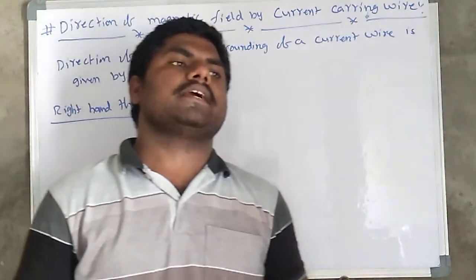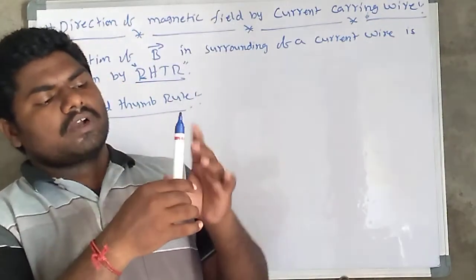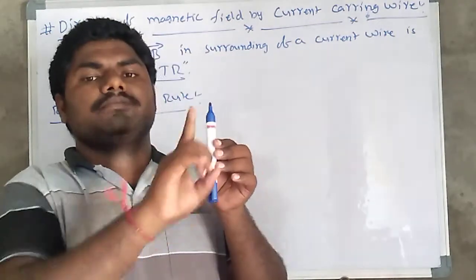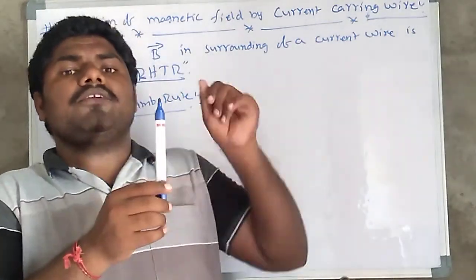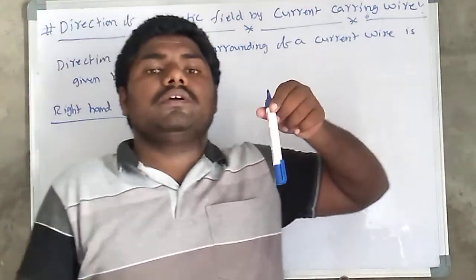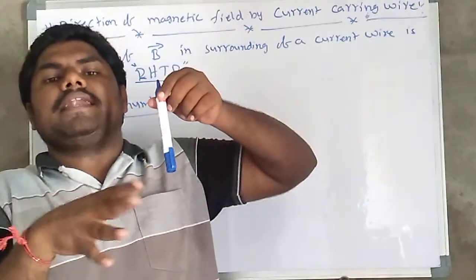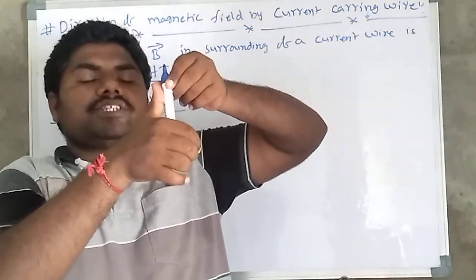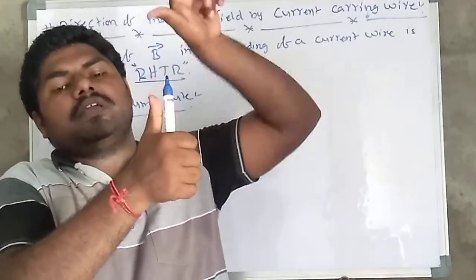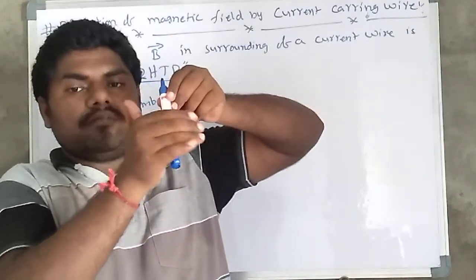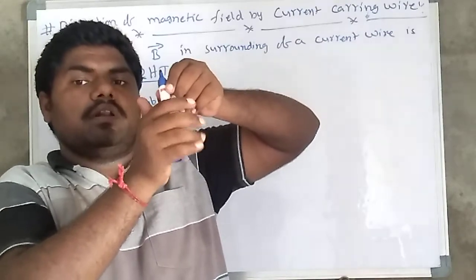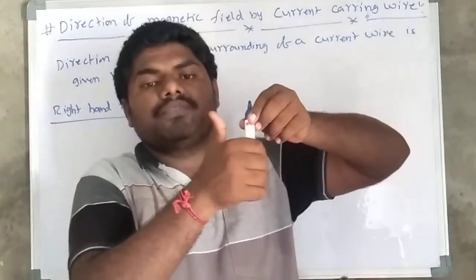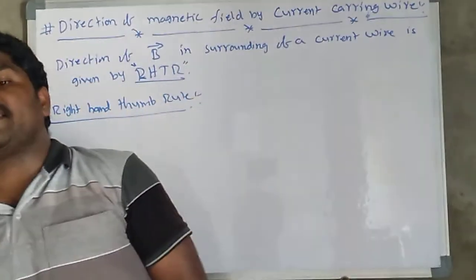So let us consider this one wire. The current is moving from lower to upper like this. This is the current direction. So if you take your right hand and keep the thumb like this, along the direction of current, then curl the fingers in surrounding of wire, it gives the direction of magnetic field.